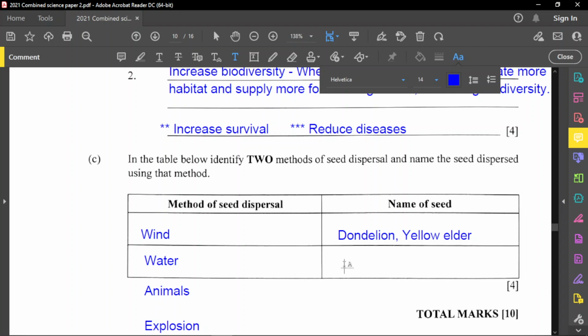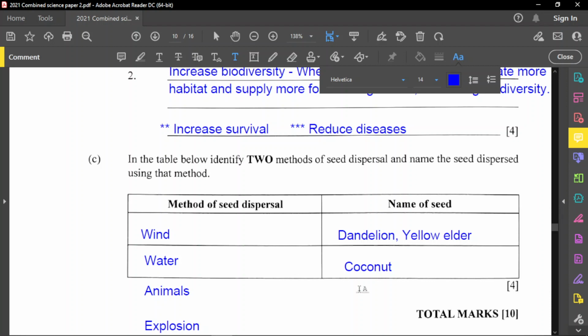Now for water, let's think about water now. Do you know any plant? Think about it. Any plant that can be dispersed by water. All right. Only one example I'm thinking about right now is actually coconut. So coconut is one example I'm thinking about. Okay, dandelion. That is supposed to be right there. Dandelion. All right. So animals now. Dispersal by animals.